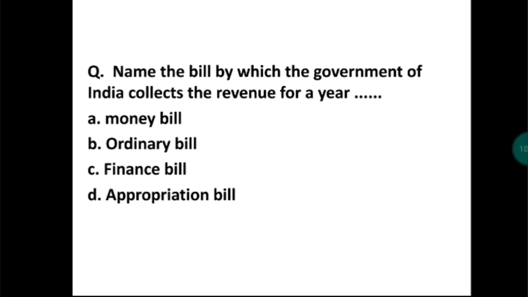Okay, now the next question is, name the bill by which the Government of India collects the revenue of a year. The Government of India does that using the fiscal bills, as the government only deals with the fiscal policy also in that way.